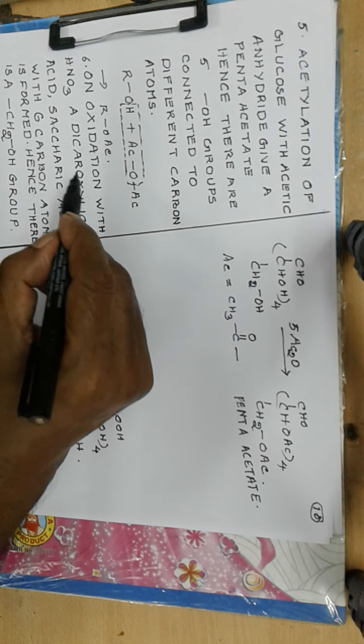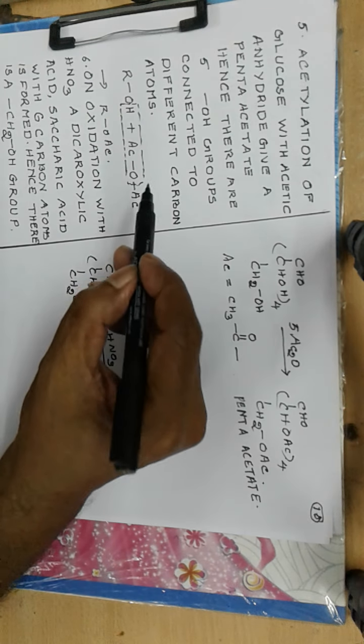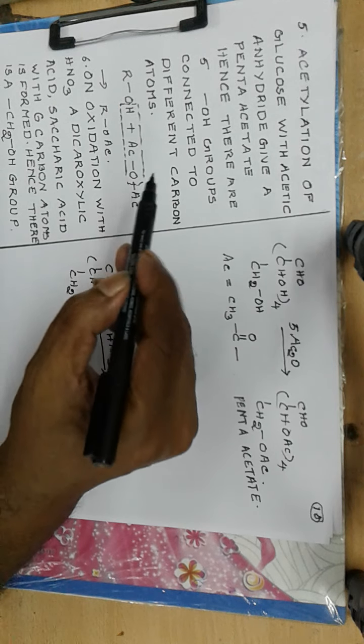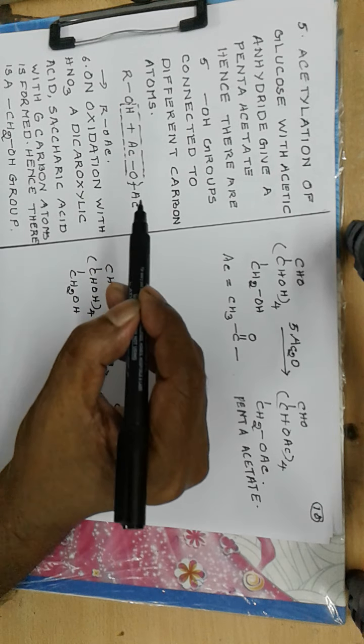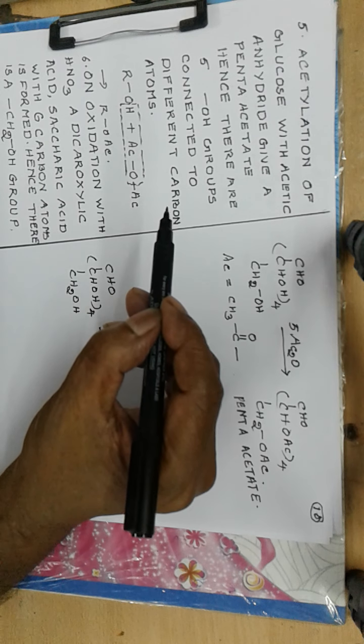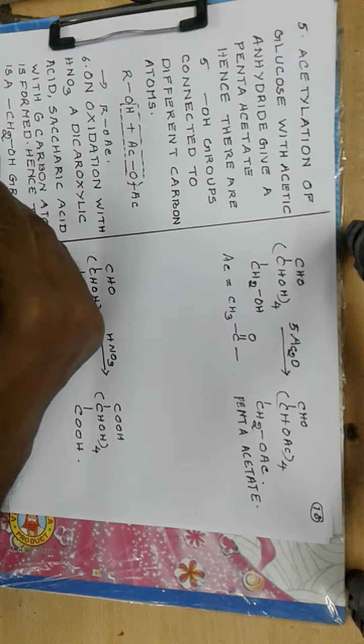Now, on oxidation with HNO3, a dicarboxylic acid called saccharic acid with 6 carbon atoms is formed. Hence there is a CH2OH group, because glucose already contains a CHO group. There is evidence for that. Another carboxylic acid group means it must be formed from a primary alcoholic group, a CH2OH group.